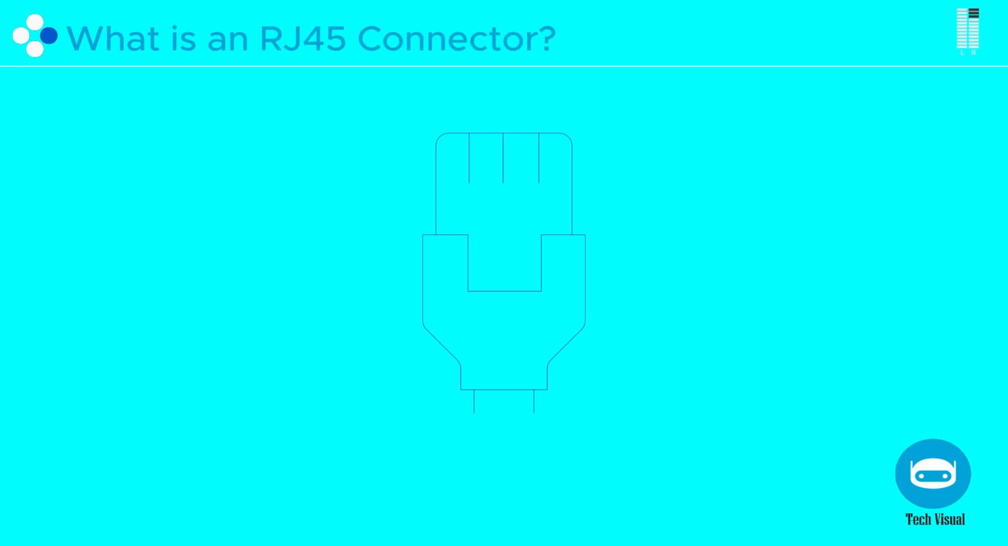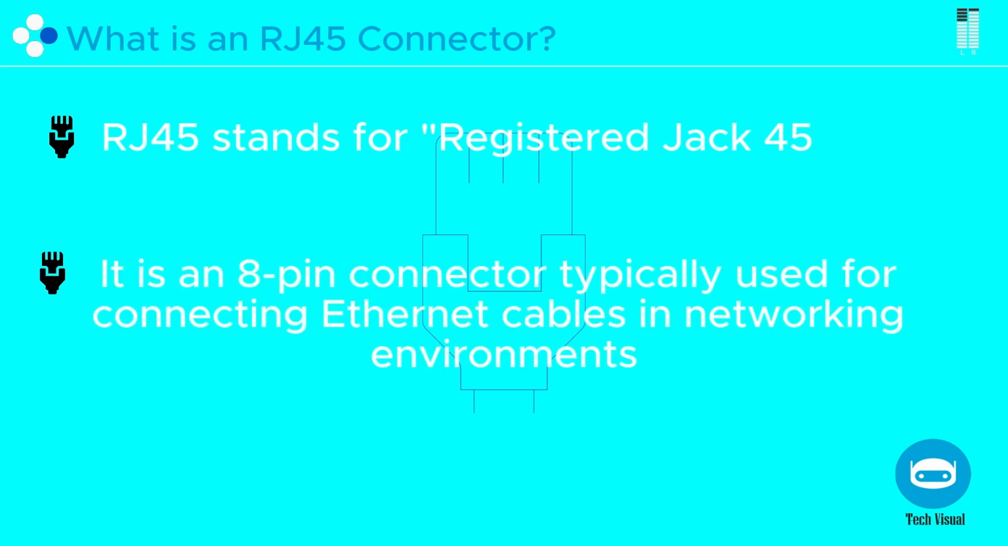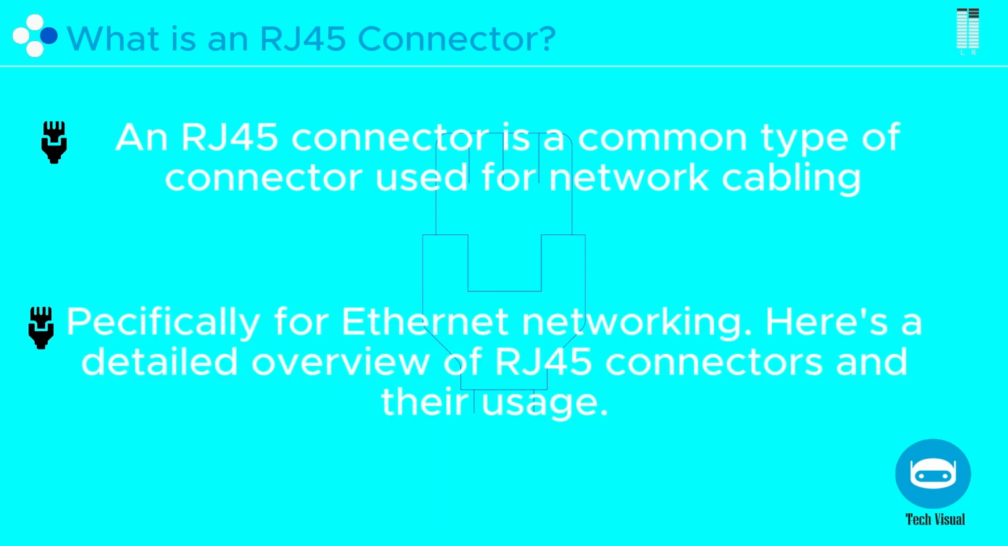What is an RJ45 connector? RJ45 stands for Registered Jack 45. It is an 8-pin connector typically used for connecting Ethernet cables in networking environments. An RJ45 connector is a common type of connector used for network cabling, specifically for Ethernet networking.